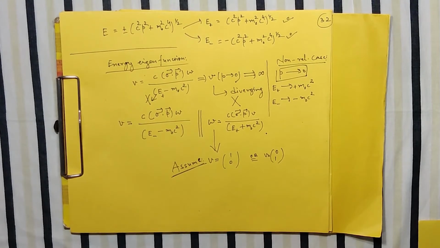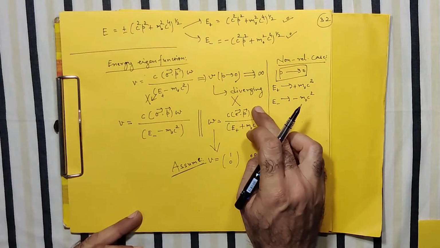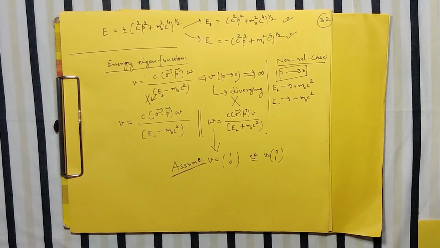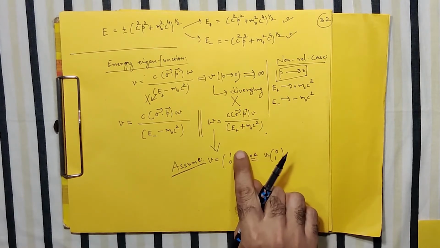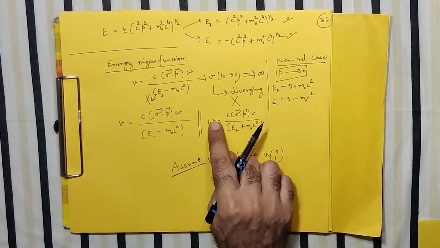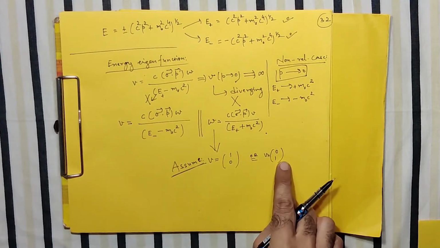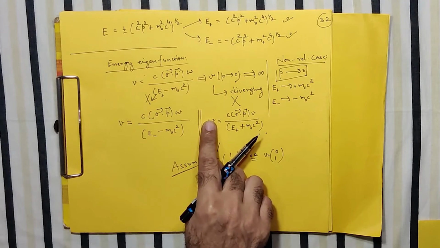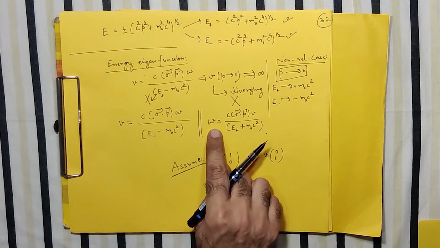As I say, it is quite arbitrary. There is no physics or logic behind it, but I take V equal to 1, 0 because then my simplification will be very easy. So in the next step, instead of V, I will write 1, 0 the first time, and the second time I will write V equal to 0, 1. Don't forget, W has 2 solutions, V also has 2 solutions. So these are the 2 possibilities for V, for which I am now finding W. If you had taken V as something different, then accordingly you would have obtained different solutions for W.